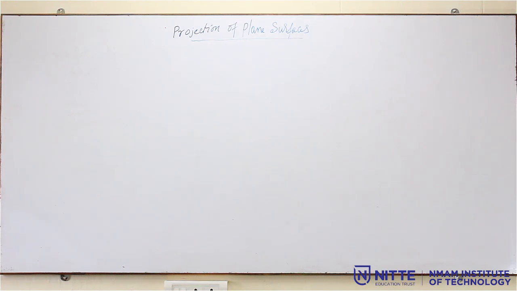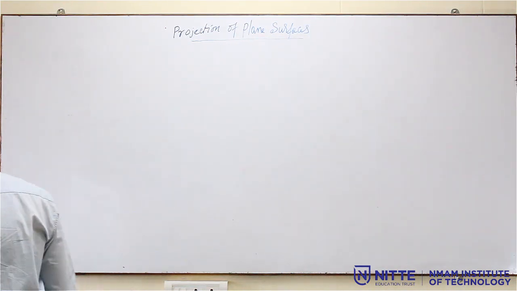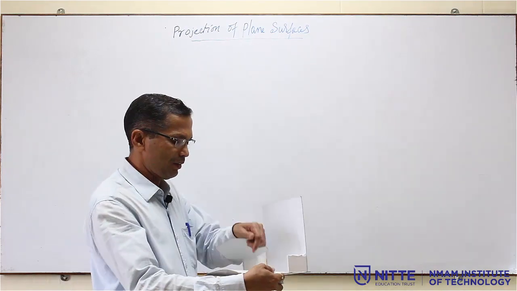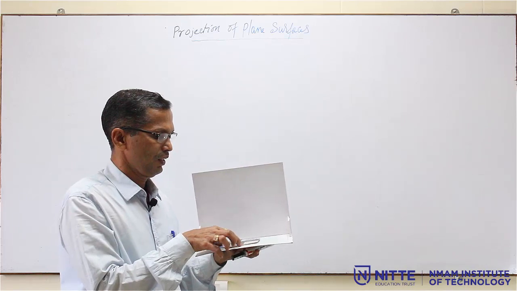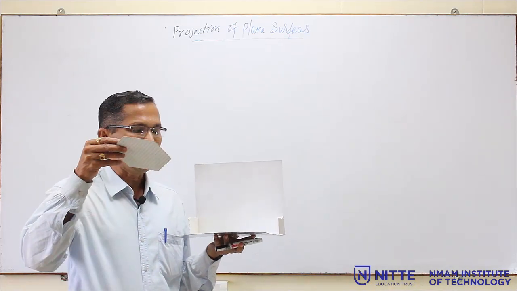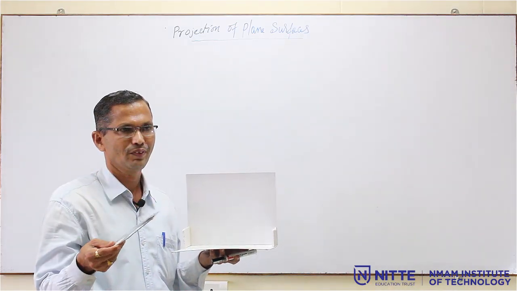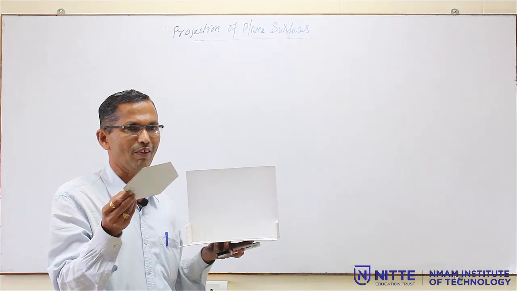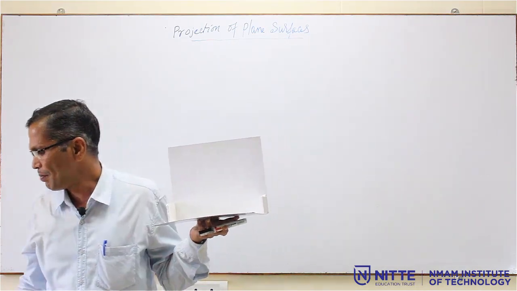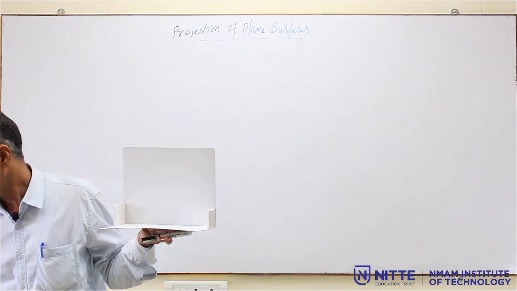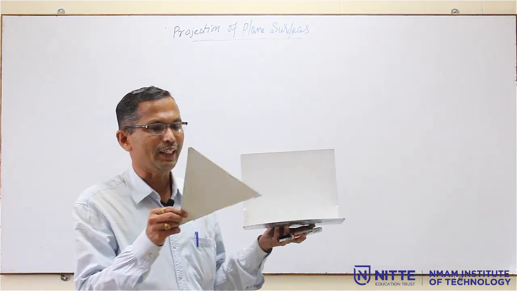Now, in this projection of planes, this is the VP and HP, the quadrant system, first quadrant. So, this is the plane surface. The surface may be a hexagon or it may be a triangle also.